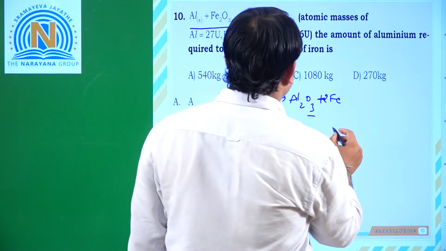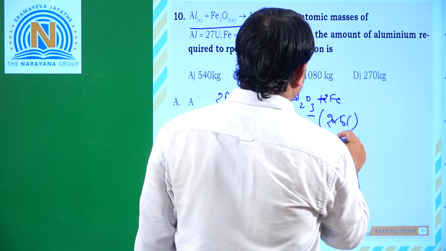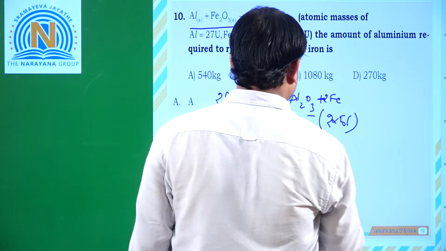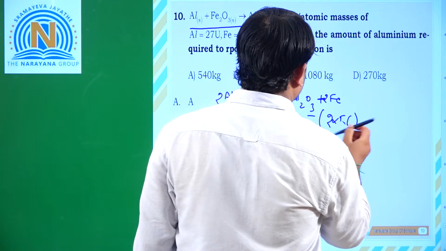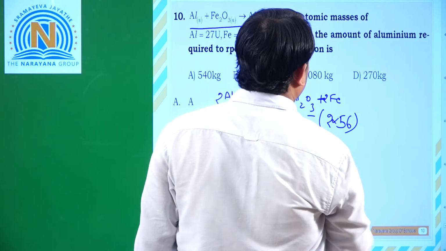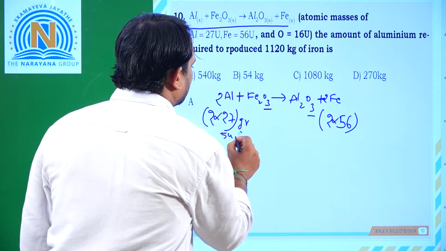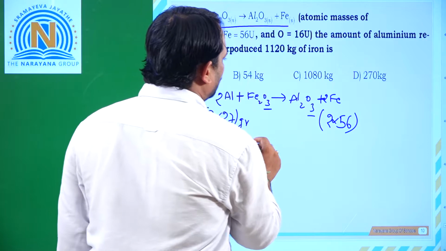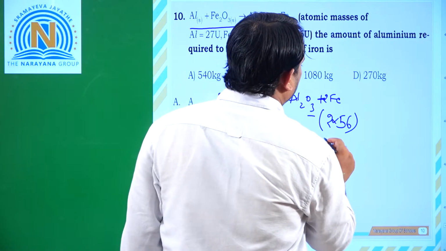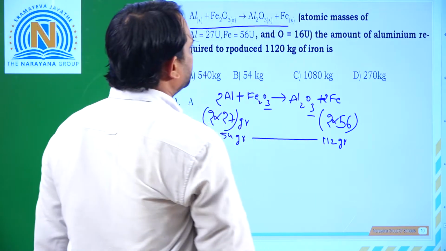And here iron is 2 into 56 grams. So when 54 grams of aluminium is taken, how much is produced? 112 grams of iron is produced.